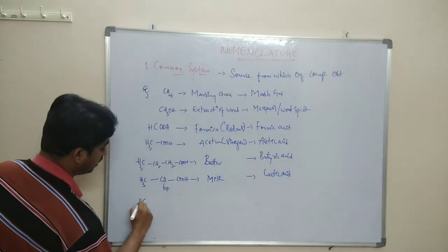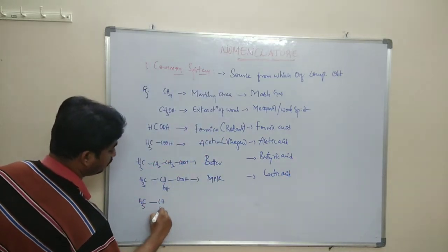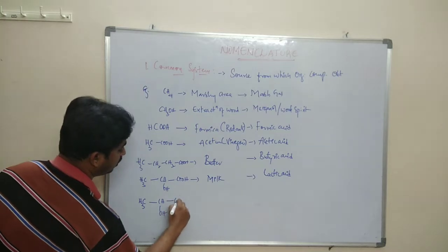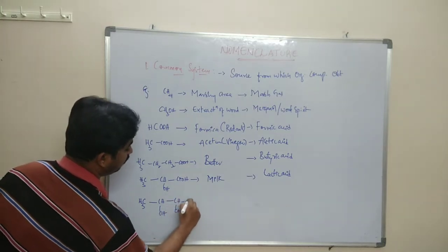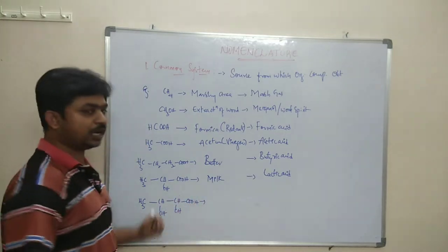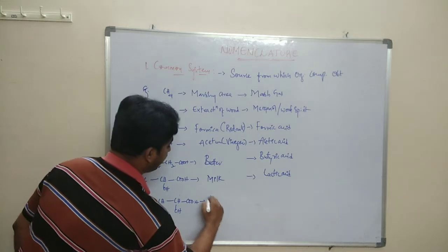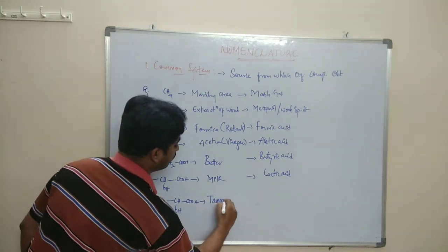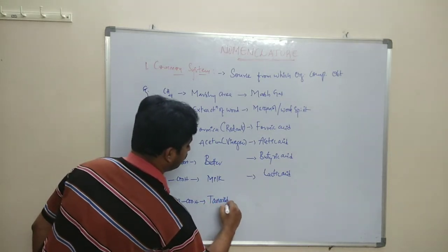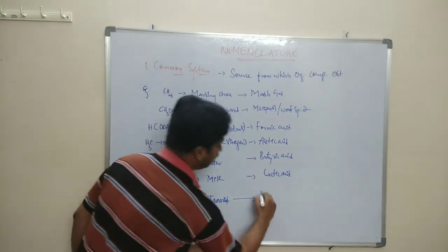Next, the tartaric acid structure is obtained from tamarind, so it is known as tartaric acid.